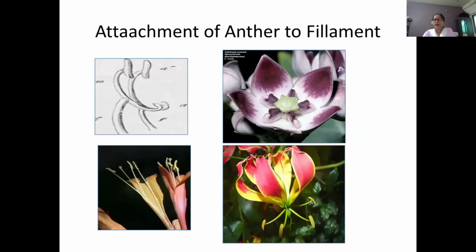Then the attachment of anther to filament shows different structure. Here you can observe the attachment of this filament and anther is different than in this flower. Then here also you can see this attachment is very different than in the first and second diagram. Here, the attachment of anther to filament is different, a very free position occurring in this flower.